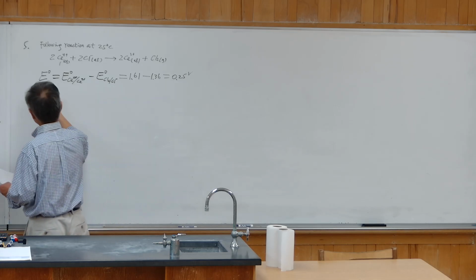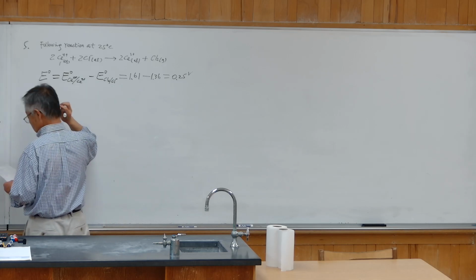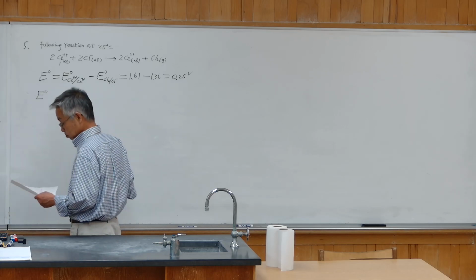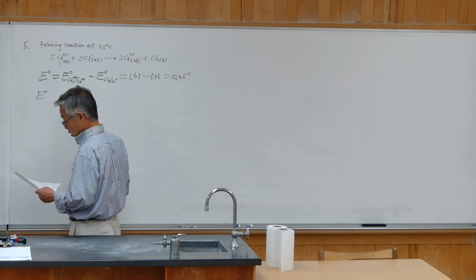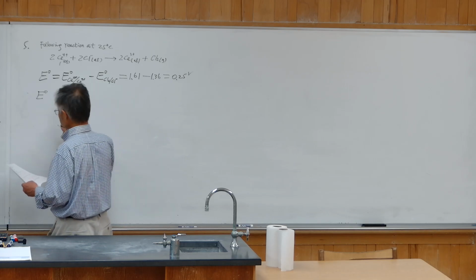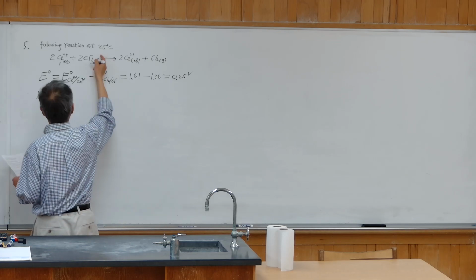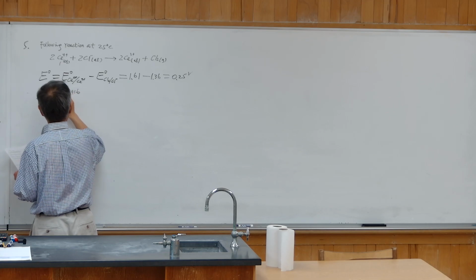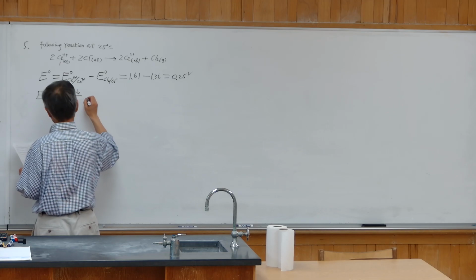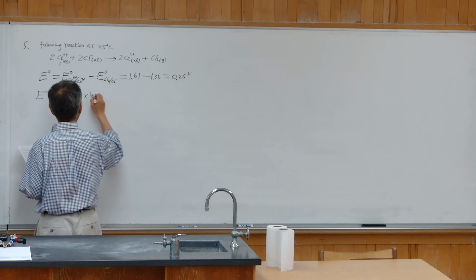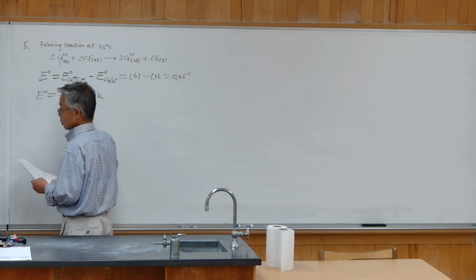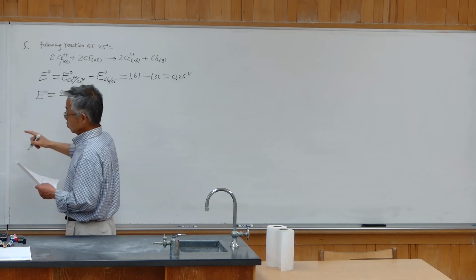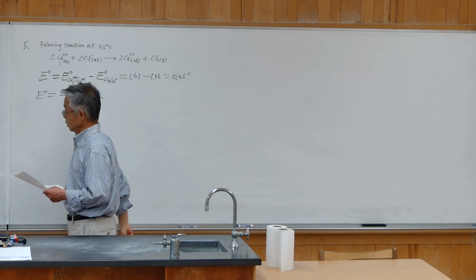Then E0 links with the equilibrium constant K at 25 degrees Celsius as 0.05916 divided by 2 times log K. This is similar to the one in question 4 we just explained.